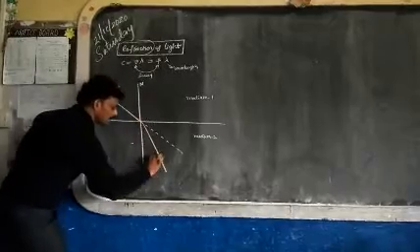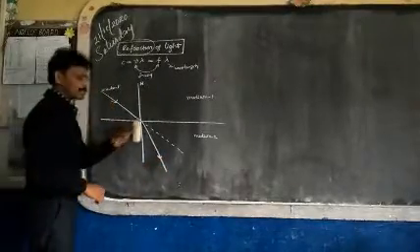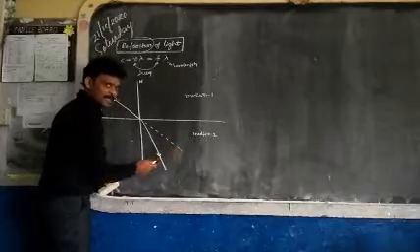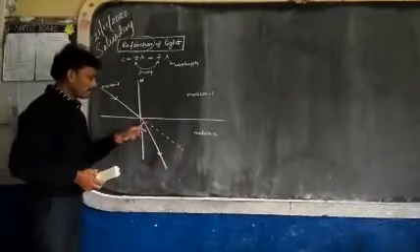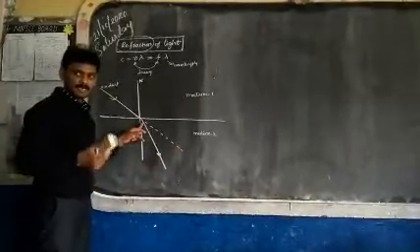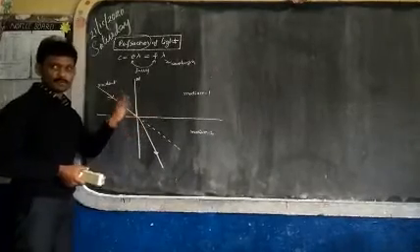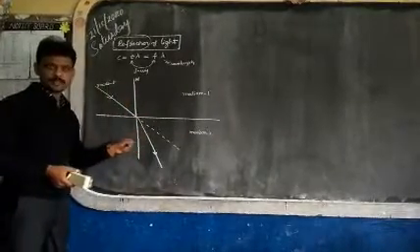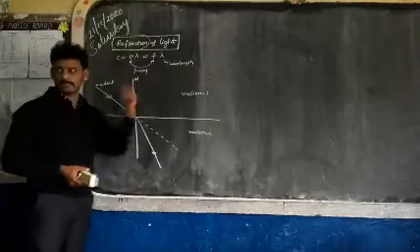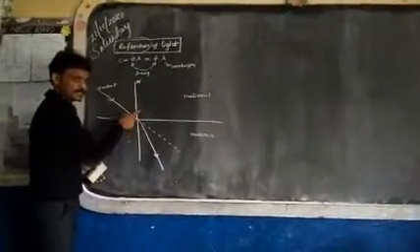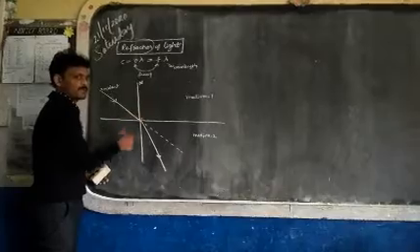Suppose I am taking like this. So light undergoes a refraction. It has to go straight line path, but it is bending here. So the phenomenon of bending of light at the separating surface when light is traveling from one medium to another medium is called refraction of light. Phenomenon of bending of light at the separating surface is known as refraction of light.